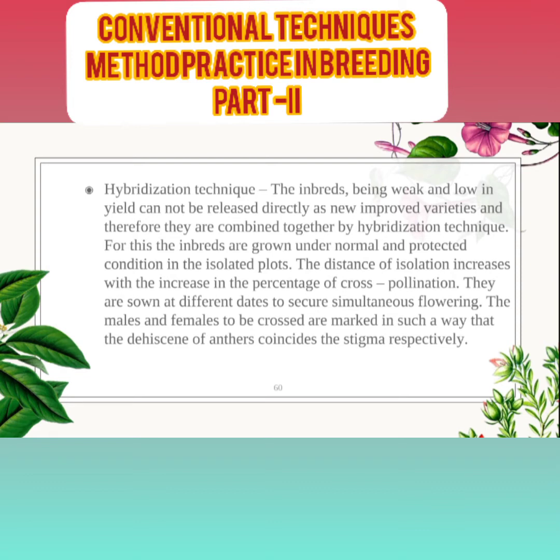Let's see the hybridization technique. Inbreds that are weak and low yielding cannot be released directly as new improved varieties. Therefore, they are combined together by hybridization techniques. For this, the inbreds are grown under normal and protected conditions in isolated plots; the isolation distance increases with the increase in percentage of cross-pollination. They are sown on different dates to secure simultaneous flowering. The male and female to be crossed are marked in such a way that the dehiscence of the anther coincides with the receptivity of the stigma respectively.